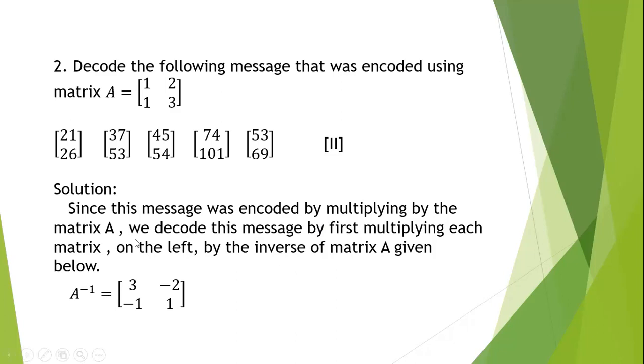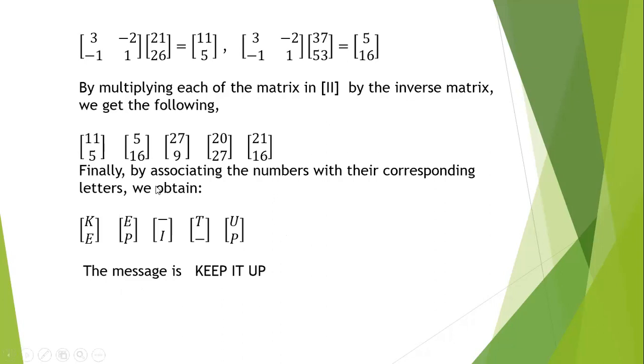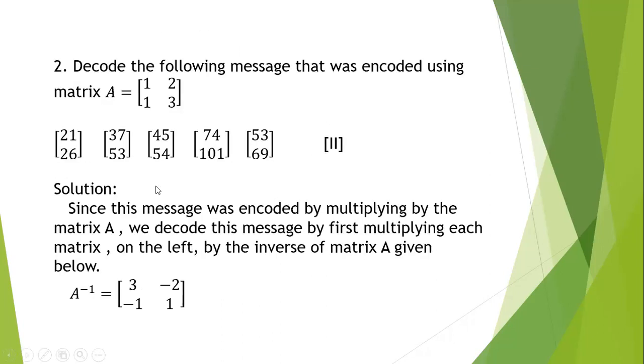Here A inverse equals, already we know how to find the inverse matrix: 1 by AD minus BC, here A, B, C, D. 1 by AD minus BC into the matrix D, minus B, minus C, A. We interchange these two numbers and change the sign of the other two. We can get the A inverse.